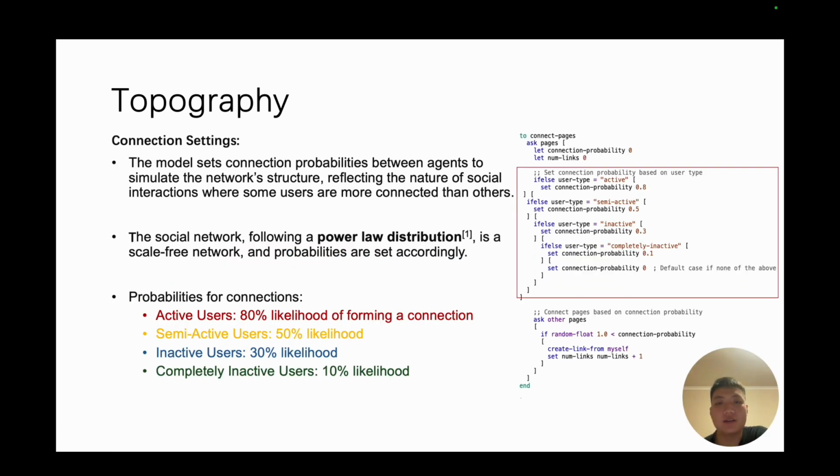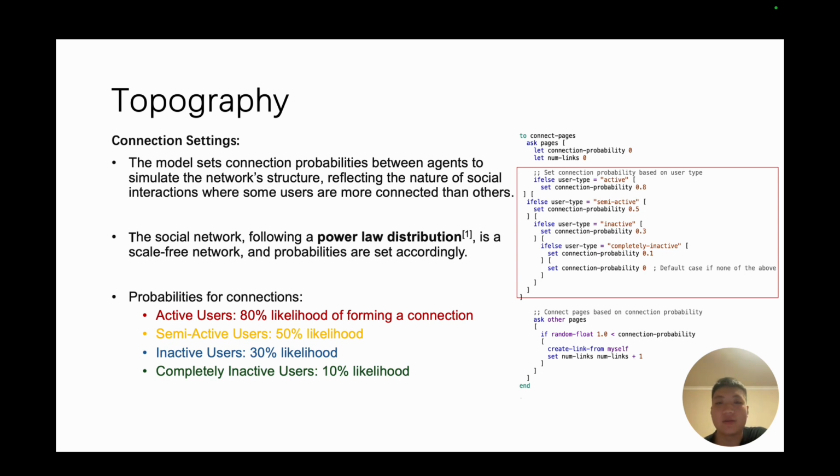The model sets the connection with a probability between agents to simulate the network structure, reflecting the nature of social interaction, where some users are more connected to others than others, such as the active users are more connected than the completely inactive users.